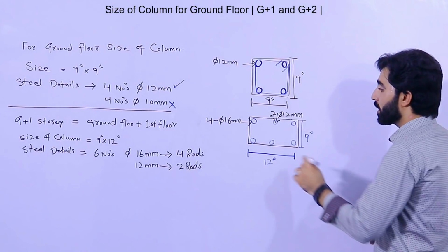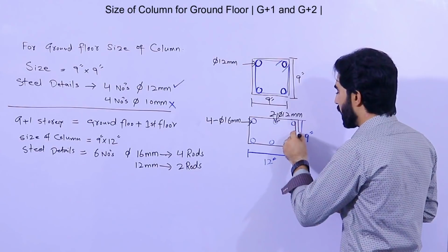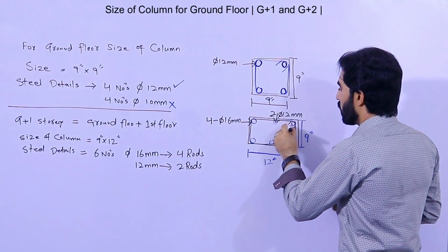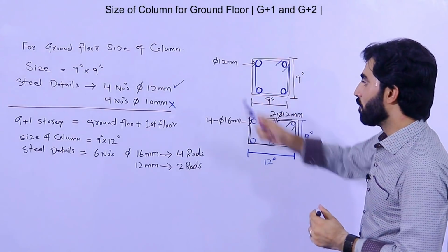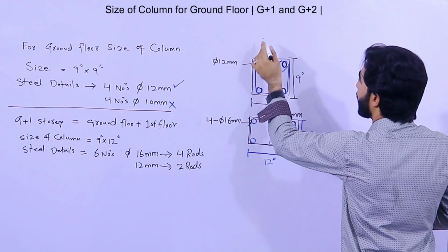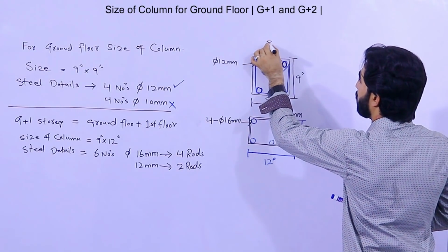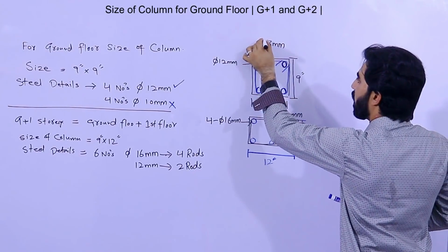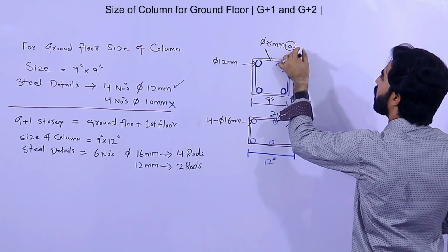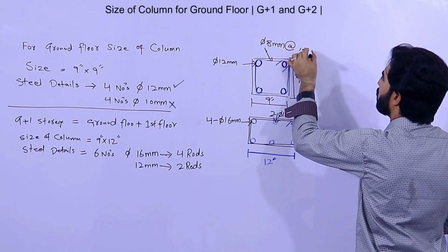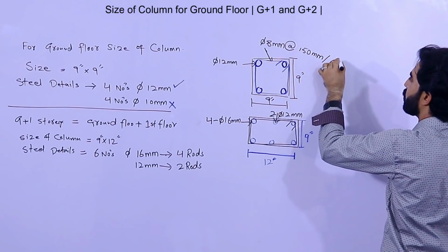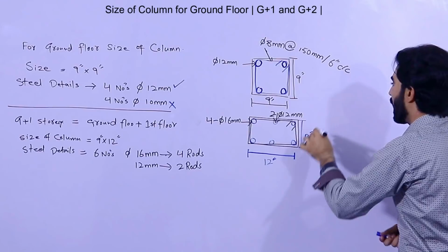Got it? In this case also, the stirrups, the lateral tie. As I told you for the first floor, this stirrup diameter, this lateral tie diameter, should not be less than 8 mm with a spacing of 150 mm, or you can say 6 inches center to center like this.